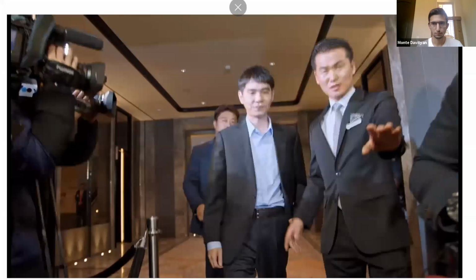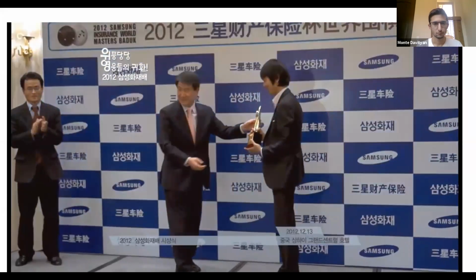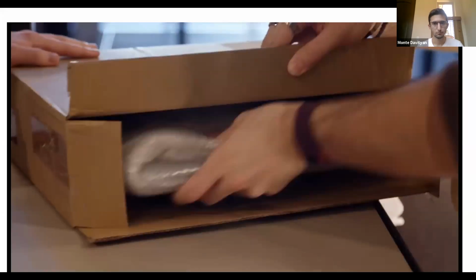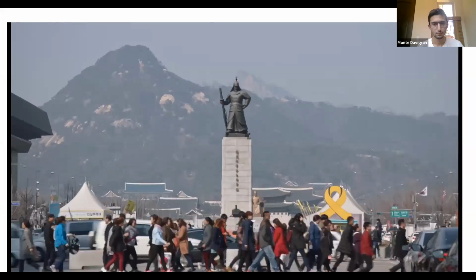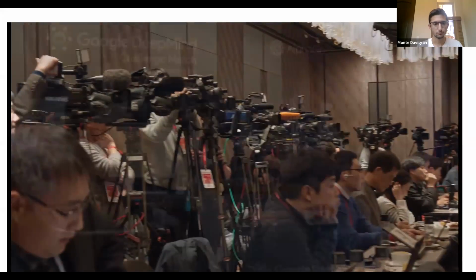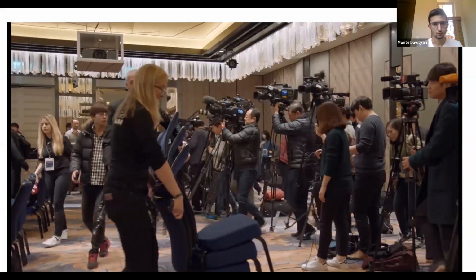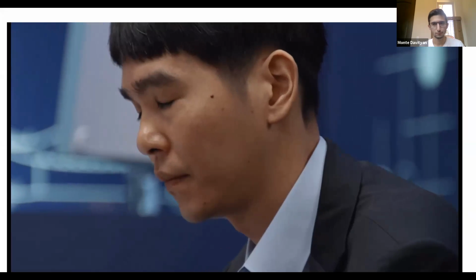A match like no other is about to get underway in South Korea. Lee Sedol is to Go what Roger Federer is to tennis. Just the very thought of a machine playing a human is inherently intriguing. The place is a madhouse. Welcome to the DeepMind Challenge. The whole world is watching. Can Lee Sedol find AlphaGo's weakness? Whoa. Is there, in fact, a weakness?